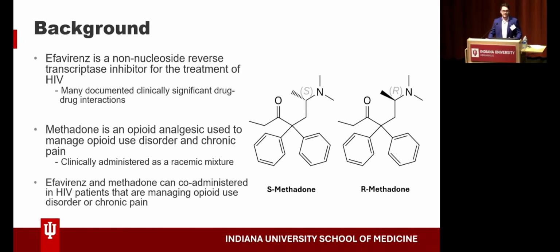For some background, Efavirenz is a non-nucleoside reverse transcriptase inhibitor used in the treatment of HIV. As I'm sure some of us are aware, it has many documented clinically significant drug-drug interactions. Methadone, on the other hand, is an opioid analgesic used in the treatment of opioid use disorder and chronic pain. It is delivered racemically, pictured over to the right, with S-methadone on the left and R-methadone on the right. Efavirenz and methadone can be co-administered in HIV patients that are managing opioid use disorder or chronic pain.